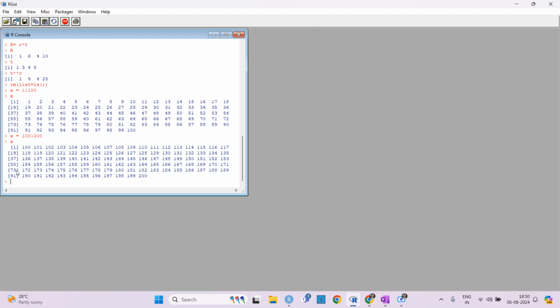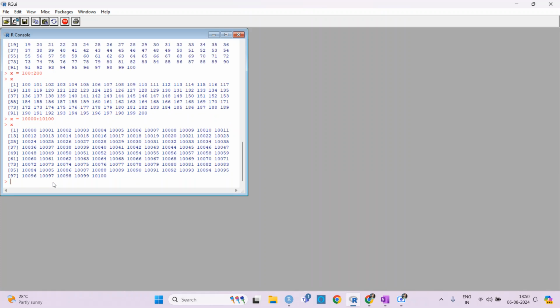Like for the first one it has the first 18 numbers, and for the next one it has these numbers. So if I put it from 10,000 to 10,100, then you can see these are changed. Why is it changed? Because the space is less now. So in the first line there are 12 numbers.